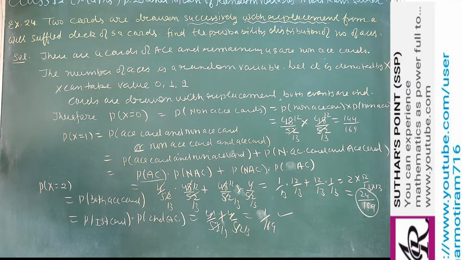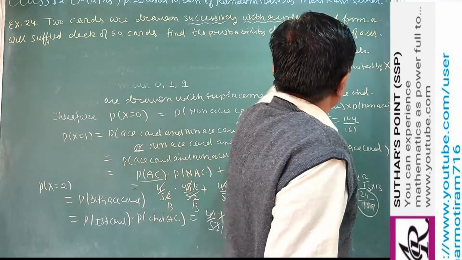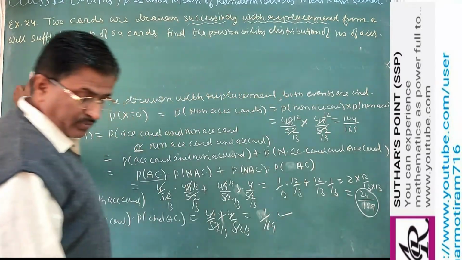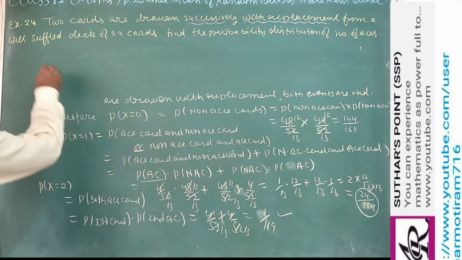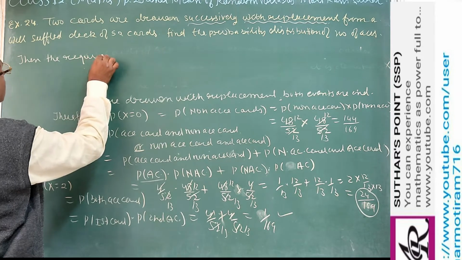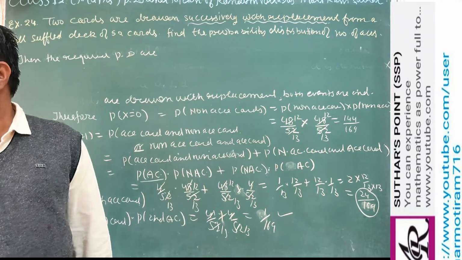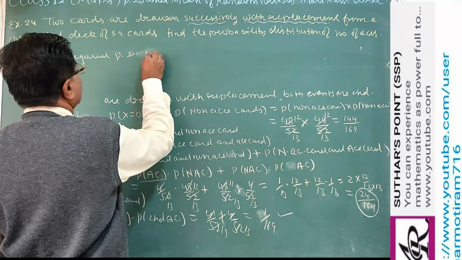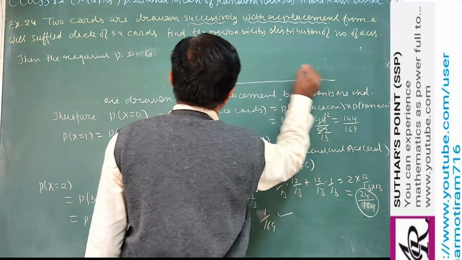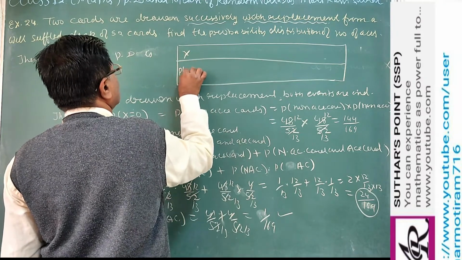Now question says what? Find the probability distribution of the number of aces. So see how we write probability distribution. So we write the corresponding value of X and its probabilities. Correct? So the required probability distribution is given by, in tabular form we may write values of X and corresponding values of probability.